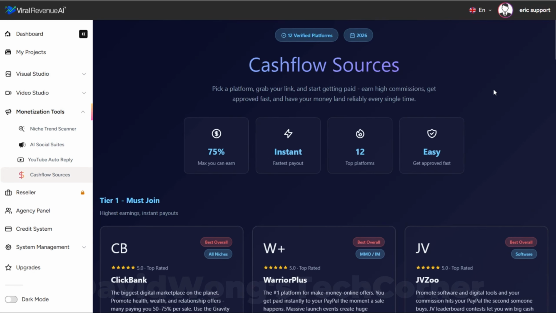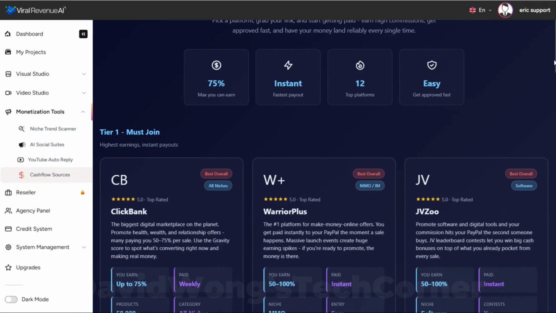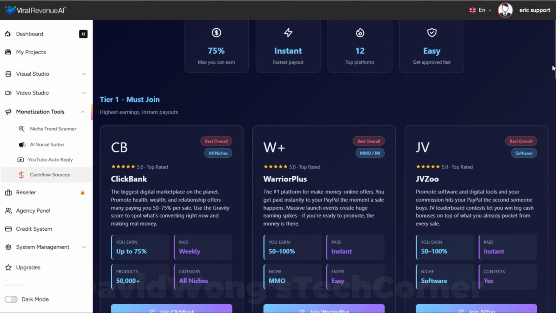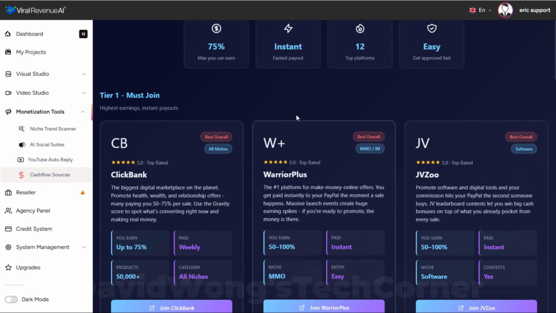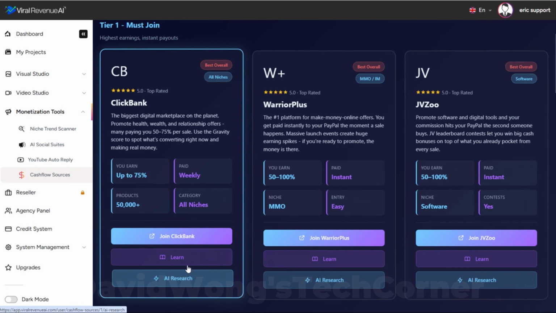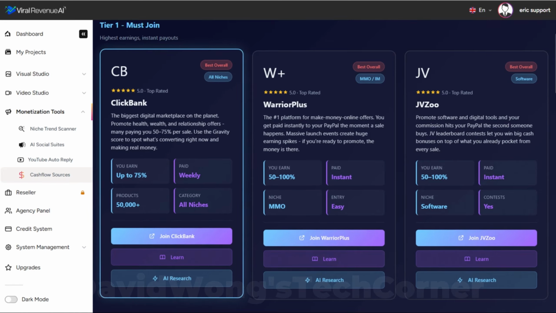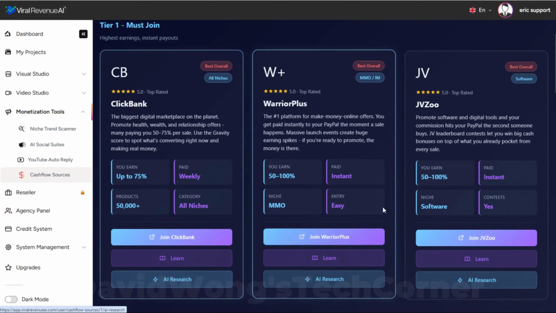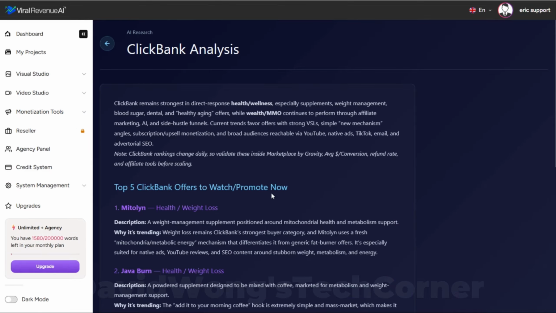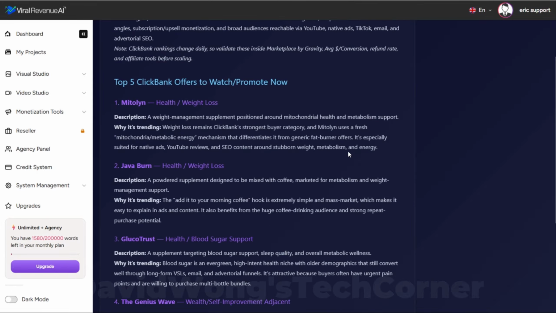There are another 9 that I'll keep hidden for the moment because they are a part of this package for members that we're going to reveal to you. But we have a learning and AI research component built into each of these 12 platforms. So say we want to do some research about ClickBank to see what it is that we want to do, what can we promote with ClickBank, what is hot these days, and it is going to do some up-to-date research.